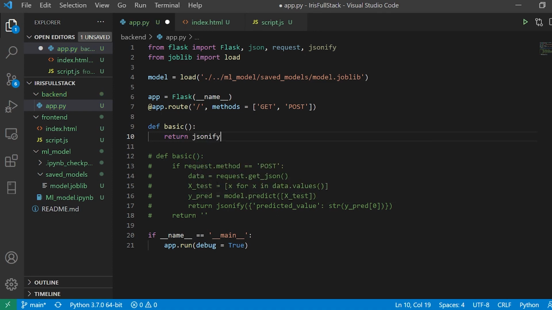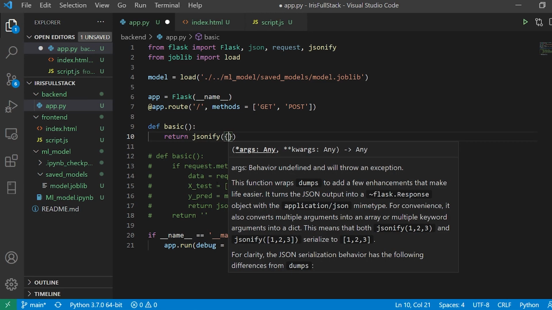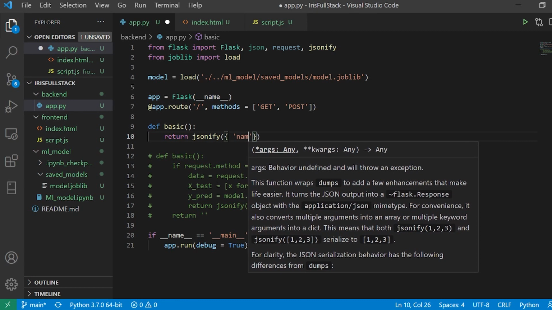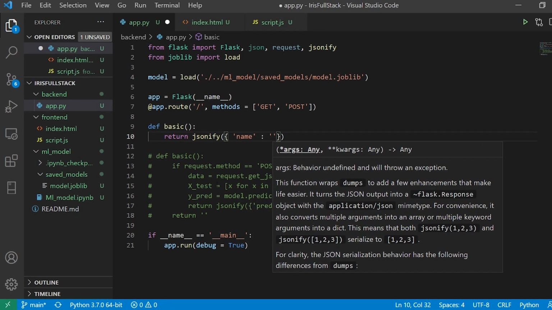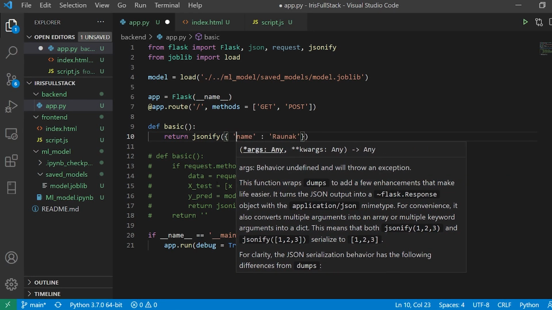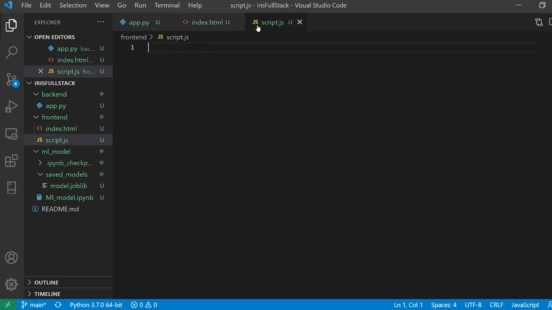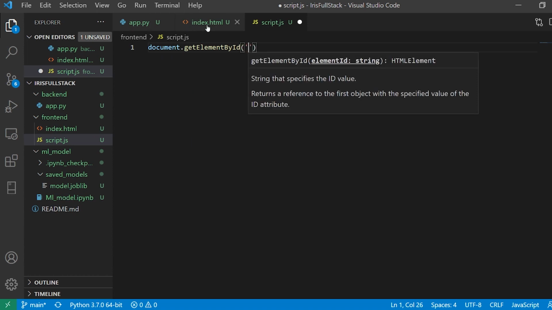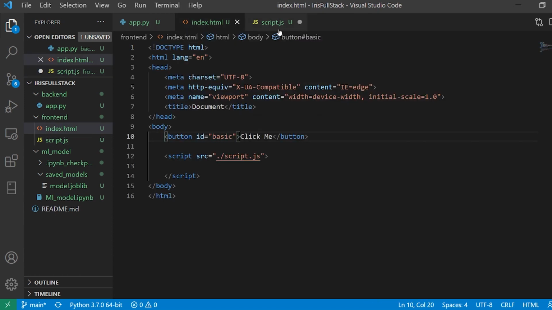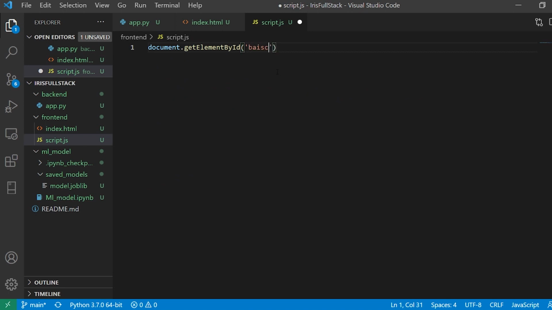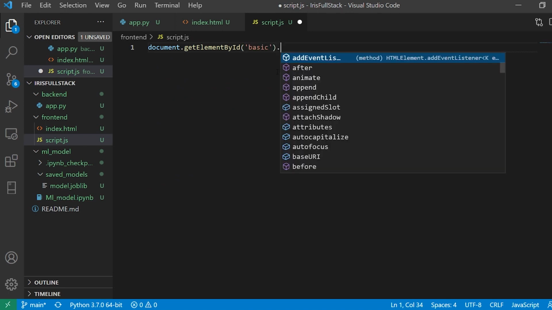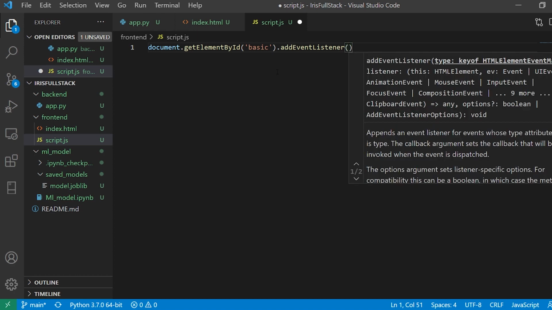Okay, so here I can say jsonify, and inside this I'm going to say my name, and it is going to be Ronak. So I want this Ronak to be given out to the front end. And here I'm going to write some JavaScript. So I'll say document.getElementById, and we are going to pass the element of this button. Whenever I click it, I'll say basic.addEventListener on the basis of click.